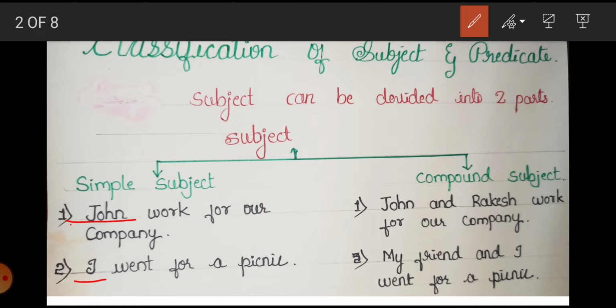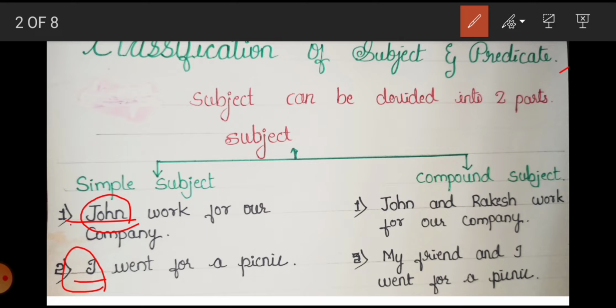Got it? I will repeat it once again. Whenever one noun or one pronoun is present in the subject part of the sentence, it is simple subject. Got it? Here you can see one noun, that is John, and one pronoun, that is I, is present in the subject parts. So that is our simple subject.